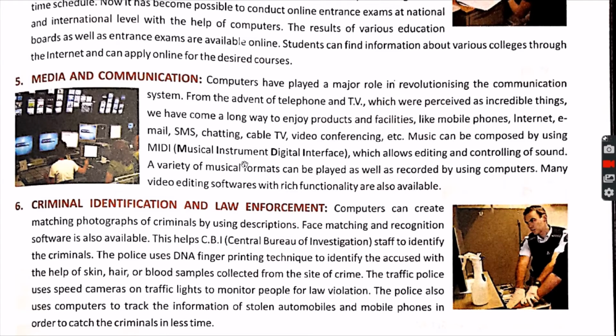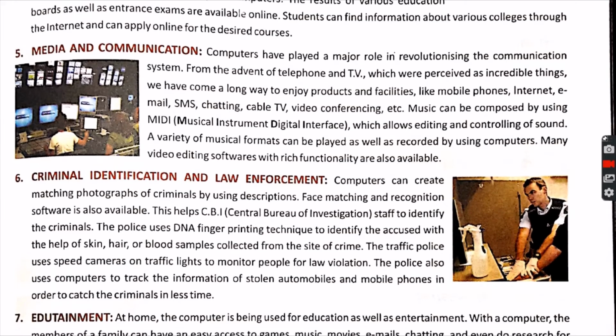So you can see some full forms. You can see music can be composed by using MIDI. What is it? Musical instrument digital interface. You see a musical digital piano, with the help of which you can play different songs and different music. So different entertainment, media and communication is possible only with the help of computer.